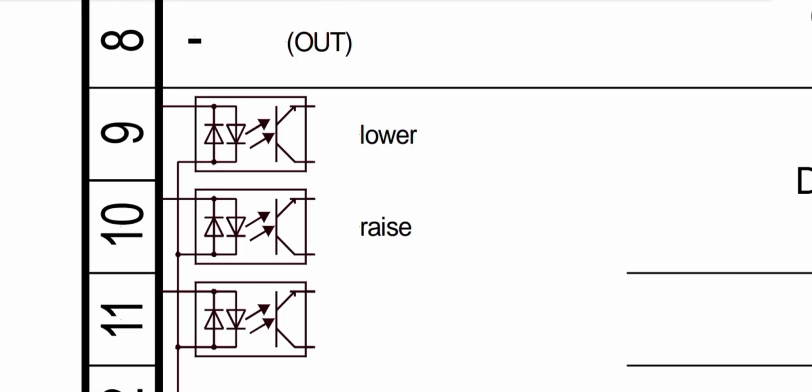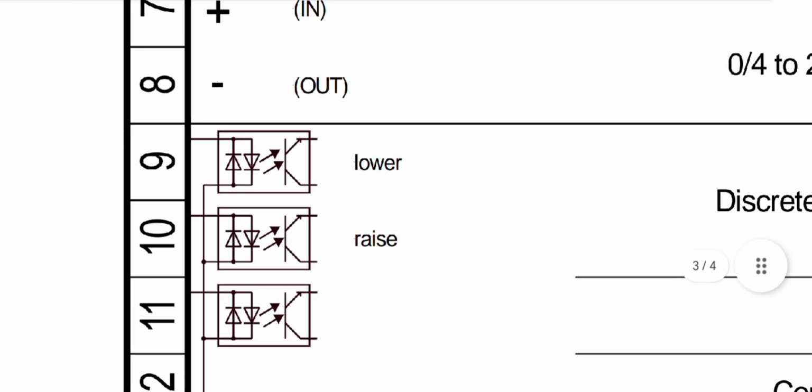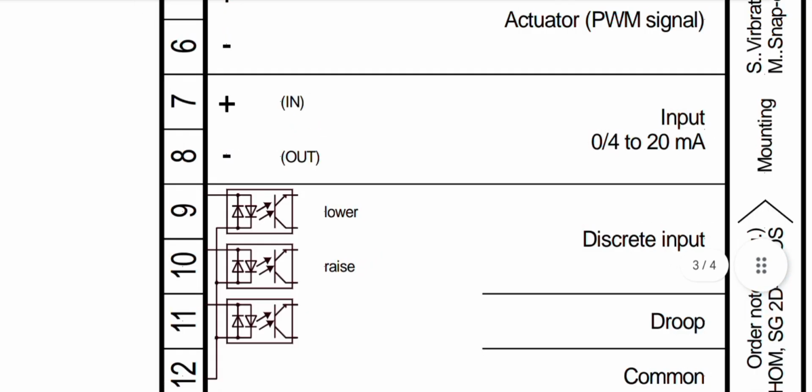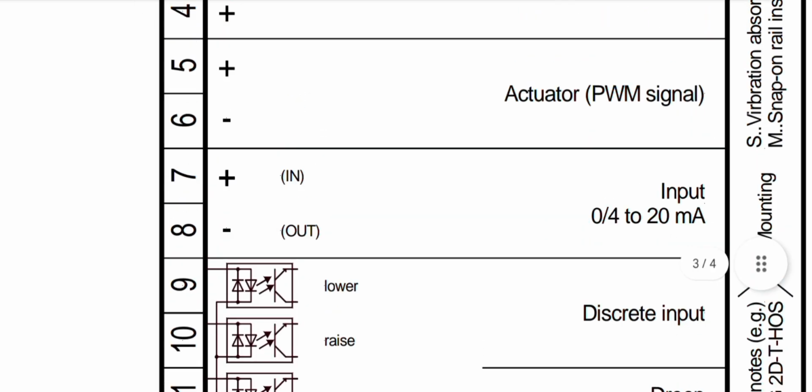If you want to lower the speed, use pin number 9 manually by hand, and with pin number 10 you can raise the speed by hand with a small screwdriver. This is the small type of potentiometer. As you can see here are the symbols of the potentiometers.